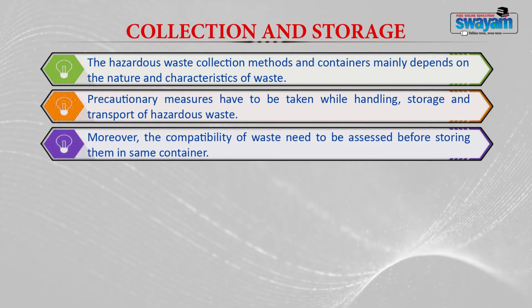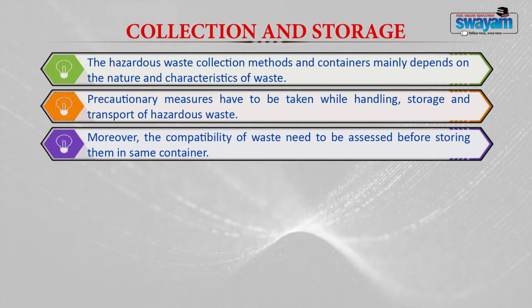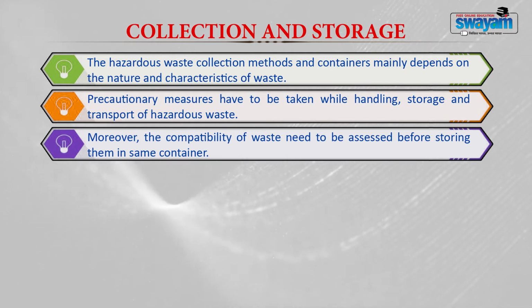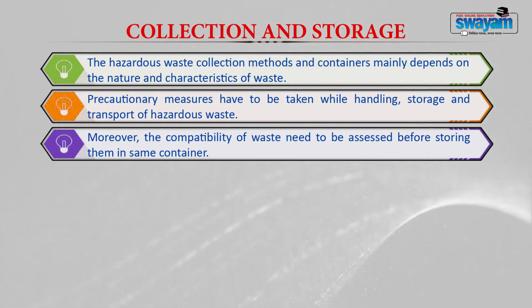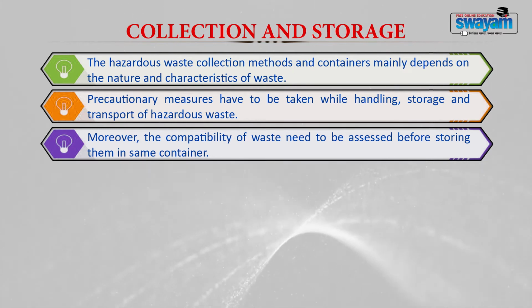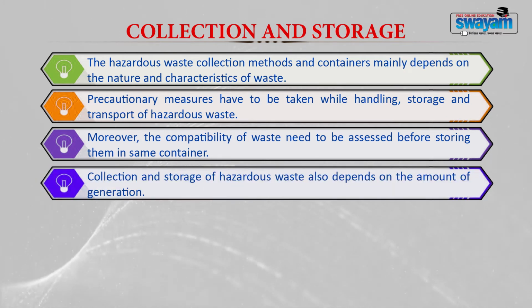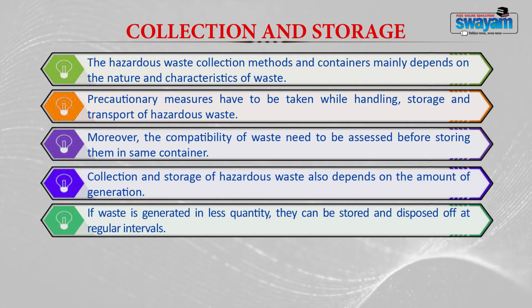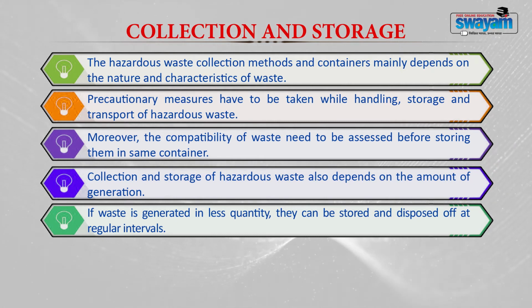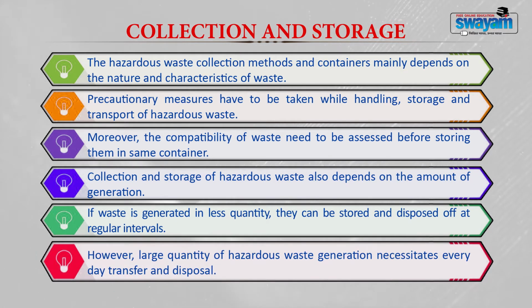The compatibility of the waste should always be assessed before storing it in a specific type of container. For example, if you have a corrosive waste and you store it in a container which can corrode easily, then it will spoil the container as well as the waste will get affected. So that is why you have to keep this in mind. The collection and storage of hazardous waste also depend on the amount of generation. If the waste is generated in less quantity, it can be stored and disposed of at regular intervals. If it is in large quantity, then you have to do everyday transfer and disposal.